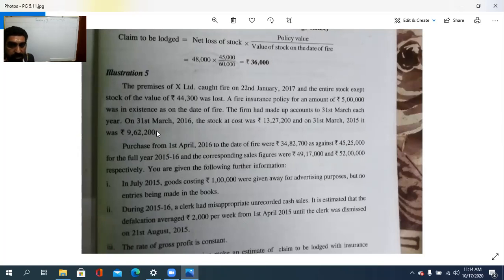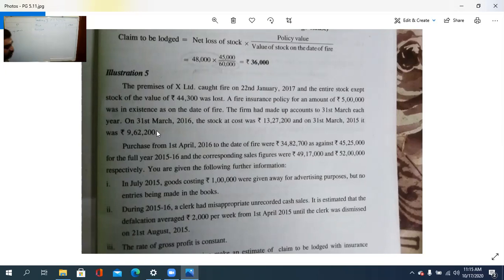The closing stock of 2015 will be the opening stock of 2016, so to opening stock, 9,62,200. Then purchases from 1st April to the date of fire were 34,82,700 as against 45,25,000 for the full year 2015-16, and the corresponding sales figure will be 49,17,000 for the first, and the last is 52 lakhs.